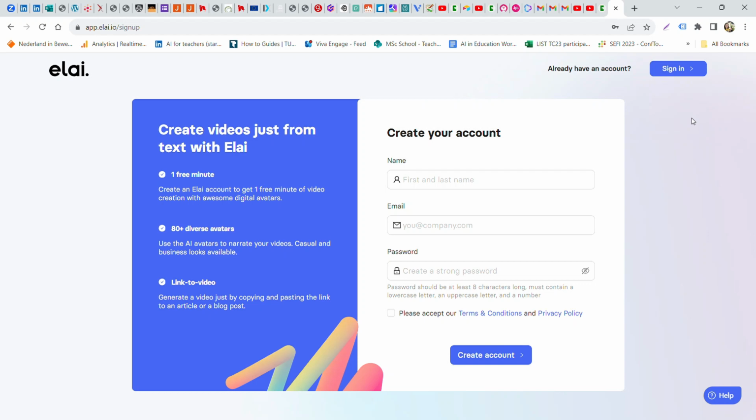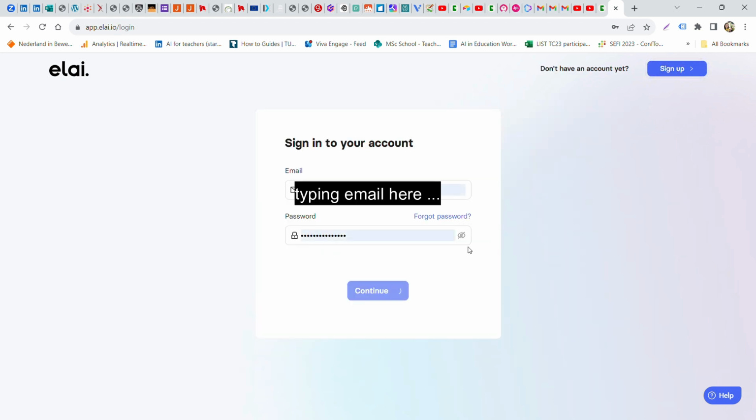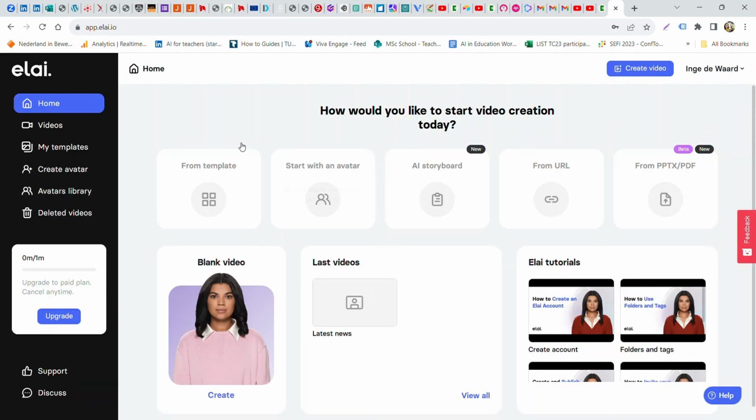Hello everybody, and welcome to this use case using Elai.io to create a breaking news feature, a free option if you keep it limited to 3 slides under 1 minute. First of all, I registered for the site and I will just continue here. If you register for the first time, you need to verify your email.